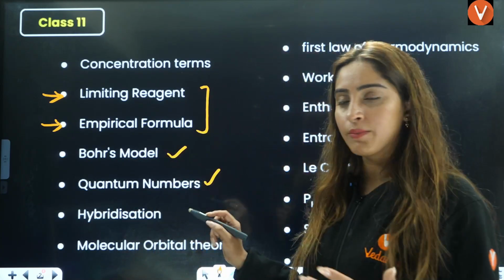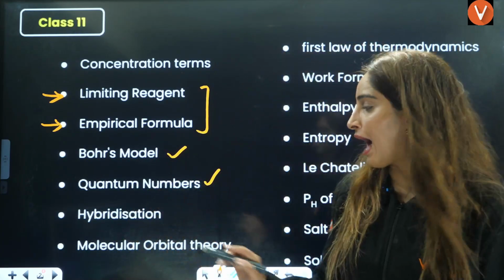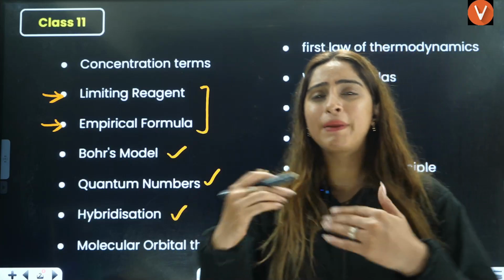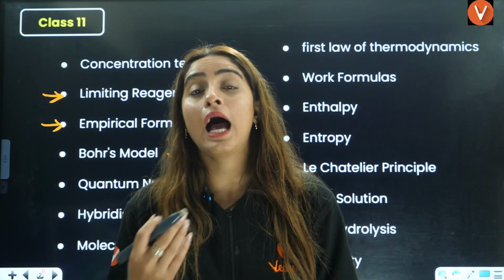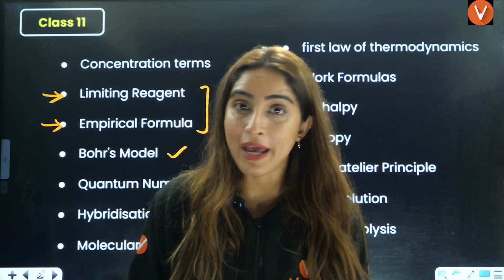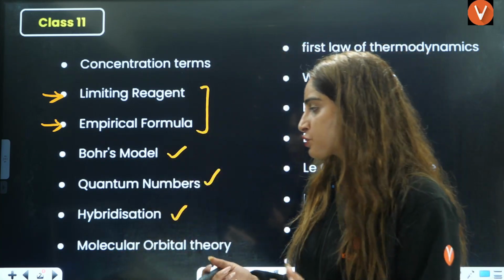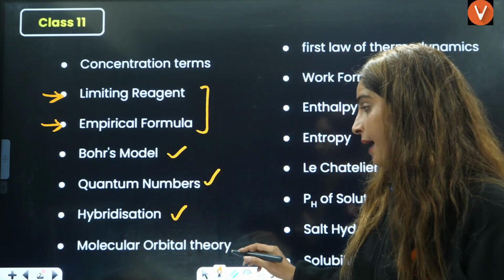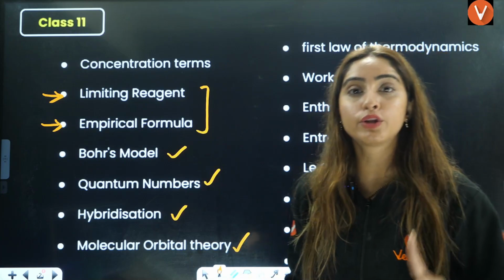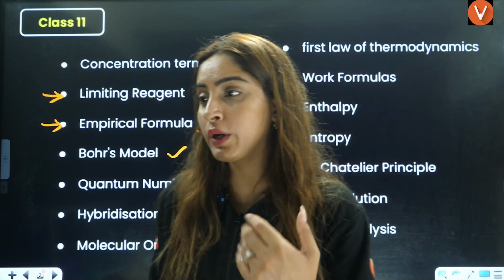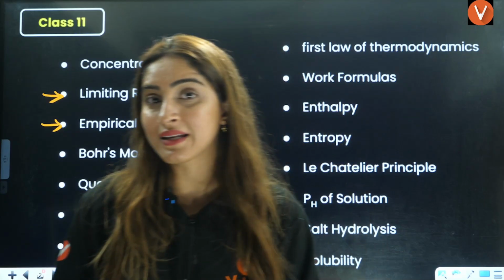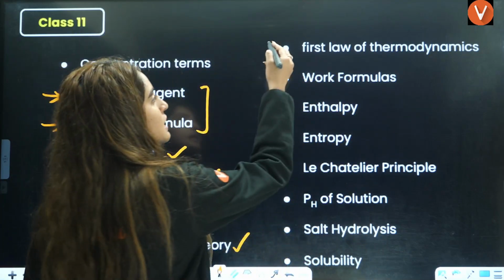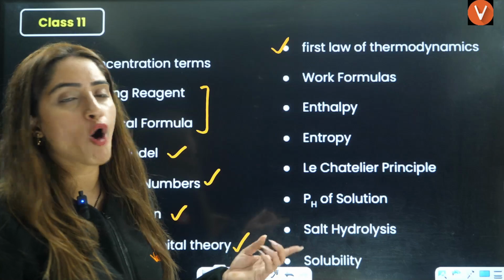Next is chemical bonding. From chemical bonding, we have hybridization. Based on hybridization, how you tell the shape, right? The hybridization of the molecule, that is very, very important. For sure, you're going to see that in your exam. Then there is molecular orbital theory. From molecular orbital theory, questions like bond order, which is stable, why O2 is paramagnetic, these kind of questions are asked, right?